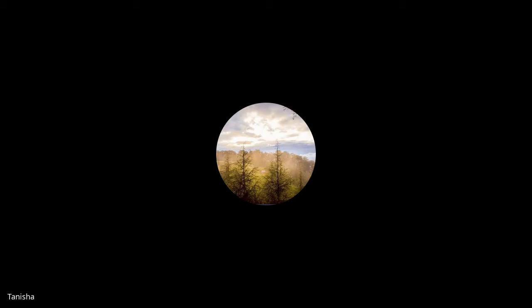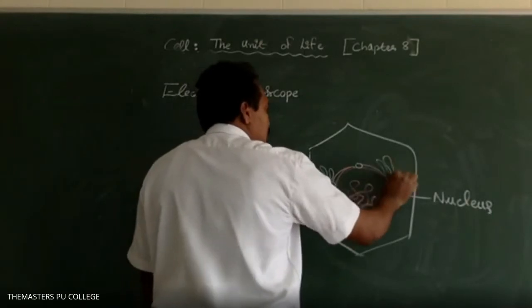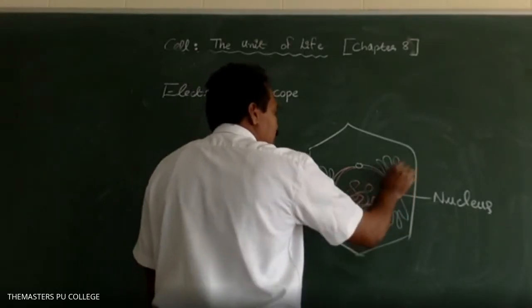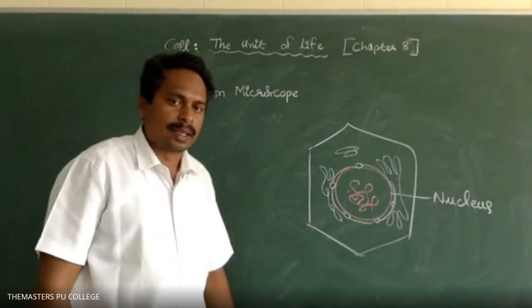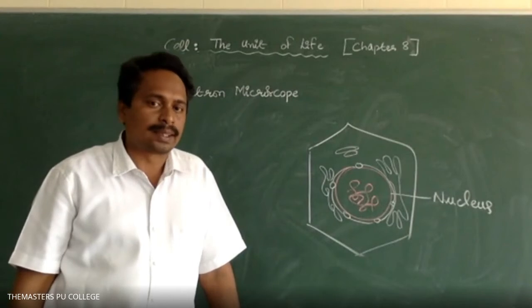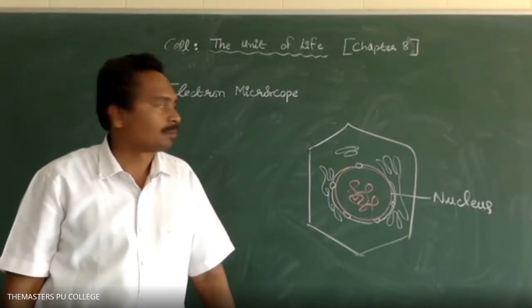What are the cell organelles in eukaryotic cells? Sir, nucleus, protoplasm, surrounded with the nuclear membrane; ribosomes, endoplasmic reticulum, Golgi complex, mitochondria, plastids, lysosomes. Very good.